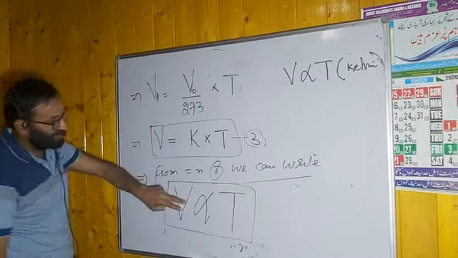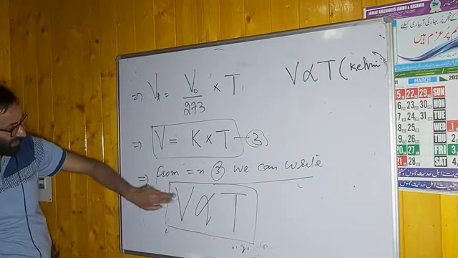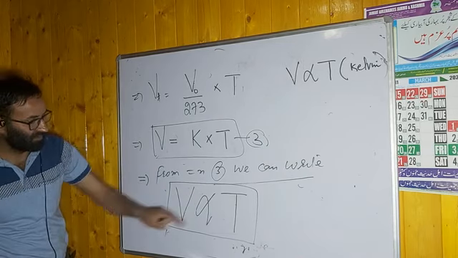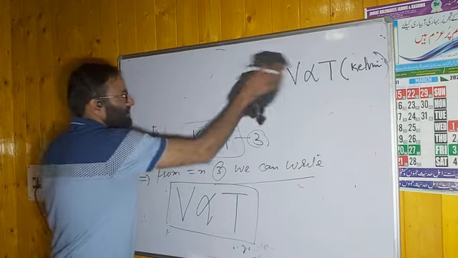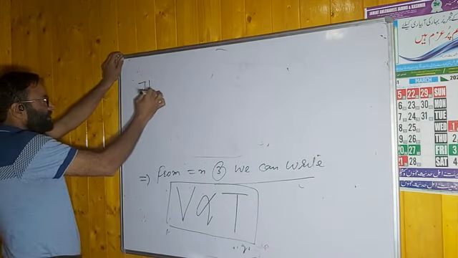What is the advantage of the Kelvin scale? The main advantage of the Kelvin scale is that in the Kelvin scale, volume is directly proportional to the temperature. I can list this point, the main advantage.